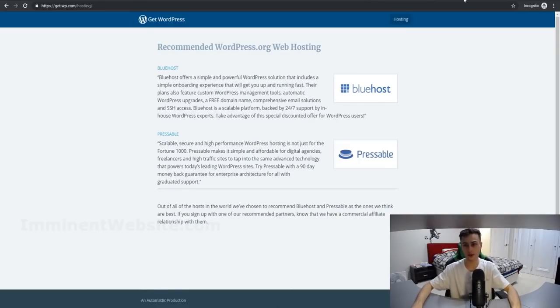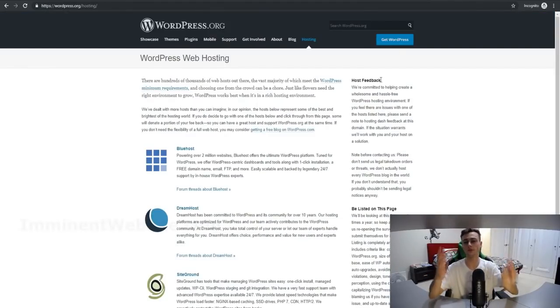And the second reason is simply pure convenience. And what's this convenience, you may ask? Well, one-click installation. All you have to do is click one button to install WordPress with Bluehost, and that's it. You're all ready to go to host your website. You can start using WordPress immediately, and it's all done for you. There's no hard work. It's just one-click installation, and there you go. With a lot of other web hosting providers, you have to do it manually. You need a lot of technical know-how if you want to do this manually, and it can be very tricky and time-consuming and just a real pain. I can tell you from experience, it can be really confusing.